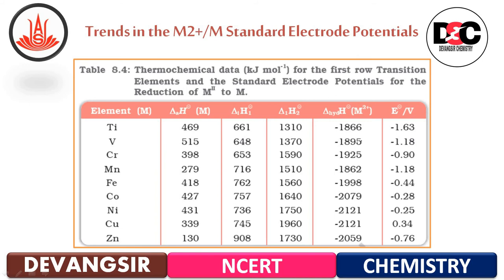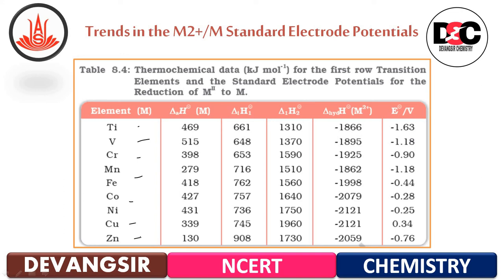So here you can see the unique behavior of the transition elements for M+2 to M standard electrode potential in the form of a table. They have given titanium, vanadium, chromium, manganese, iron, cobalt, nickel, copper and zinc.